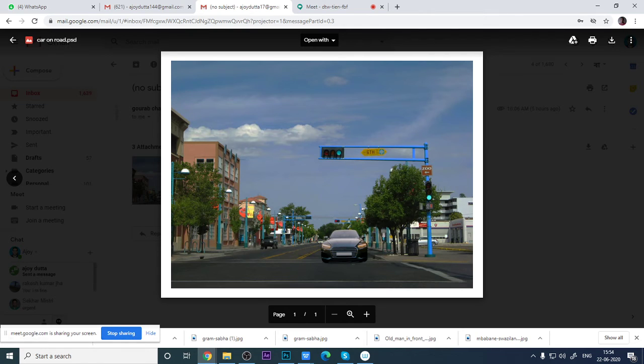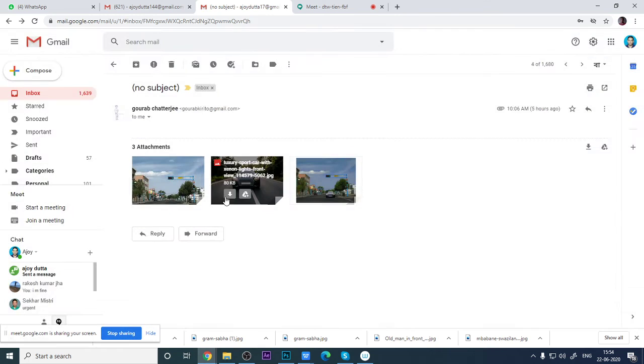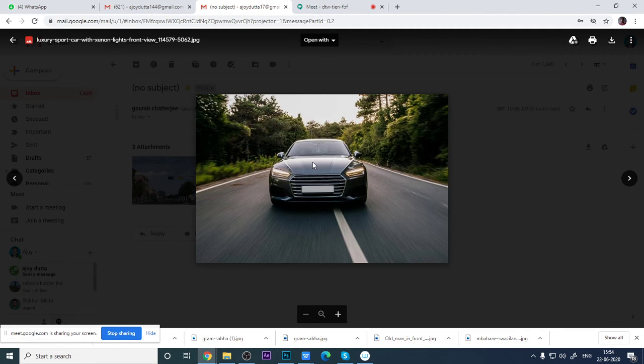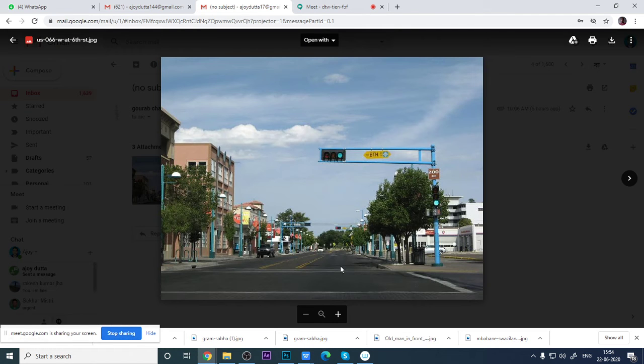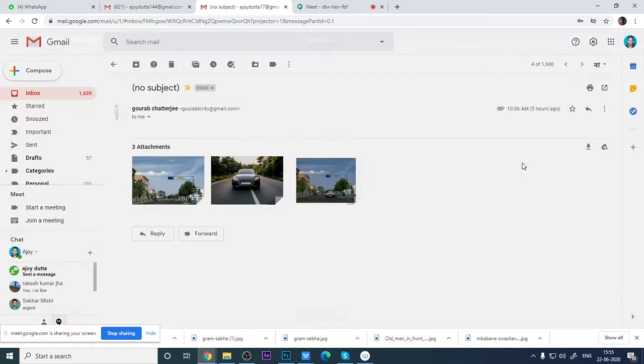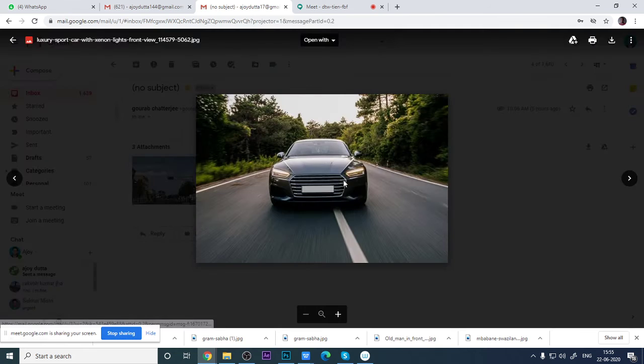Guys, the problem is this photograph has been taken from a little above, but the other photograph is horizontal, so it will not match. So change either this photograph or that one. Any one photograph we have to change.